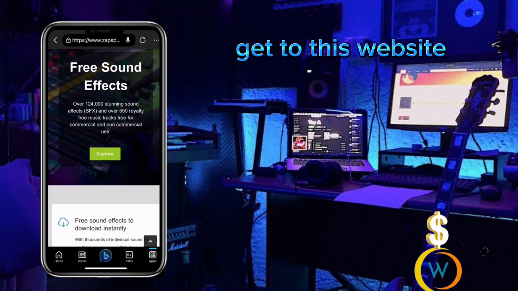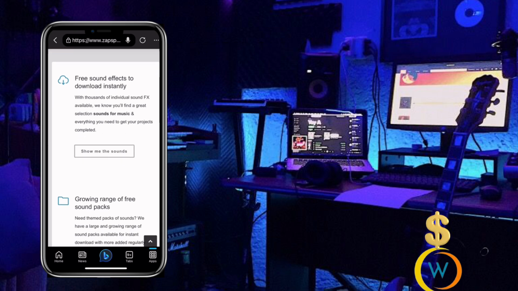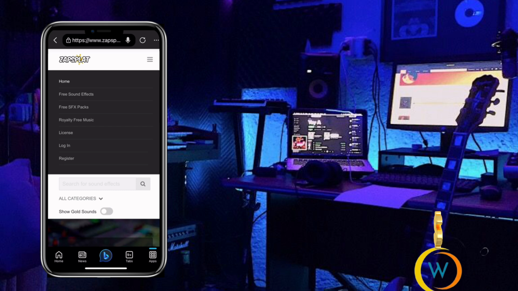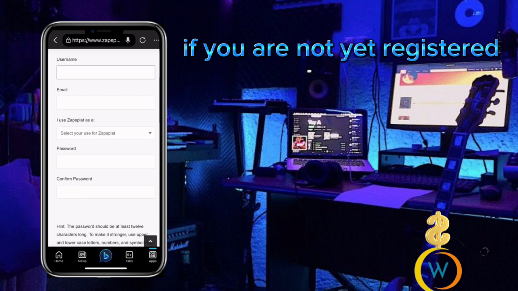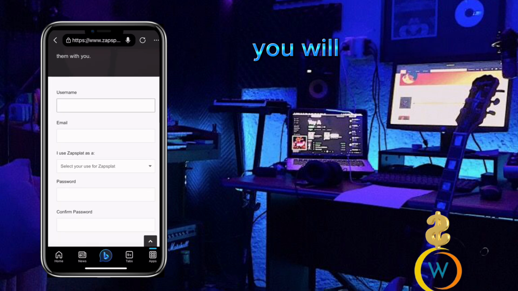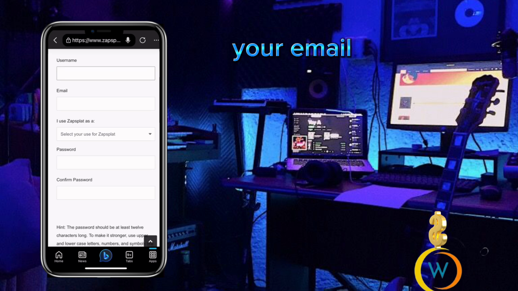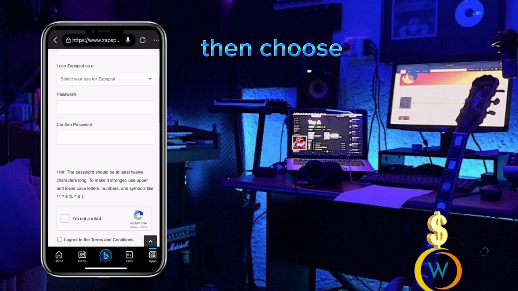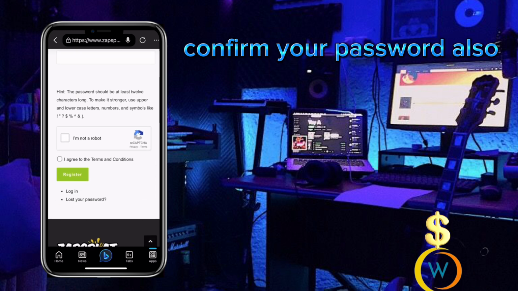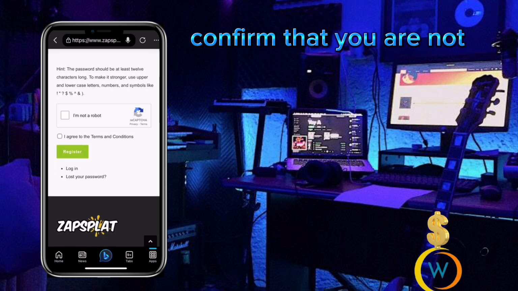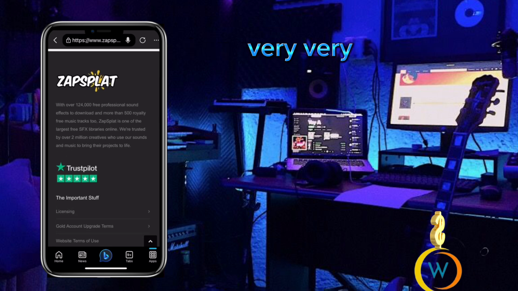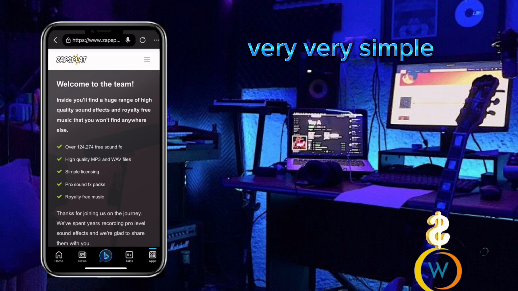Then when you get to this website, as you can see on this screen, you first of all register, which is normal. If you are not yet registered, you will choose your username, your email address, and the reason why you use this website. Then choose a password, confirm your password. Also, confirm that you are not a robot. Then agree and register. Very, very simple.